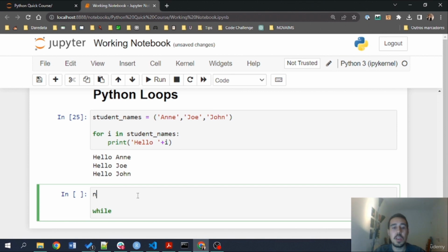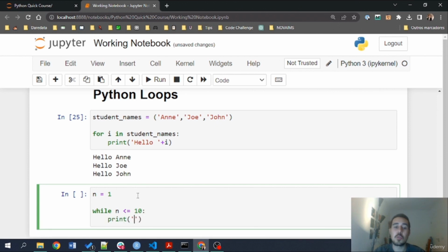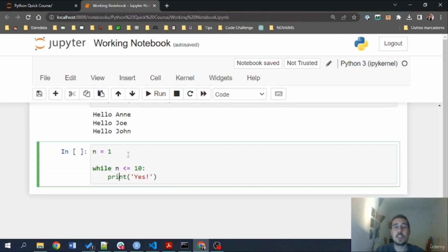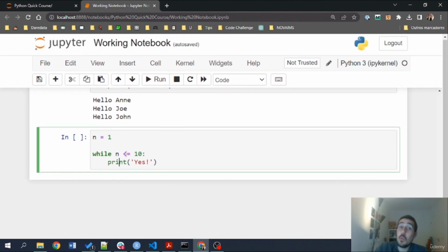For example, imagine that n is equal to 1. While n is less or equal to 10, I'm going to print yes, it's a random thing. Now, if I run this, this will never stop. That's why I'm not going to run it how it is right now, because n will never be updated. n will always be equal to 1. So as n is equal to 1, n will always be less or equal than 10. So I'll have yes, yes, yes, yes, and so on.